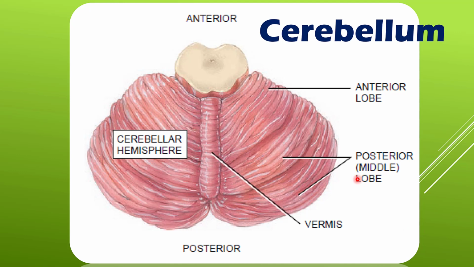The next part of the brain is the cerebellum. The cerebellum is located in the posterior cranial cavity below the occipital lobe, posterior to the brainstem. It consists of a central worm-like structure known as the vermis and two hemispheres known as the cerebellar hemispheres, and each hemisphere is sometimes divided into anterior and posterior lobes.